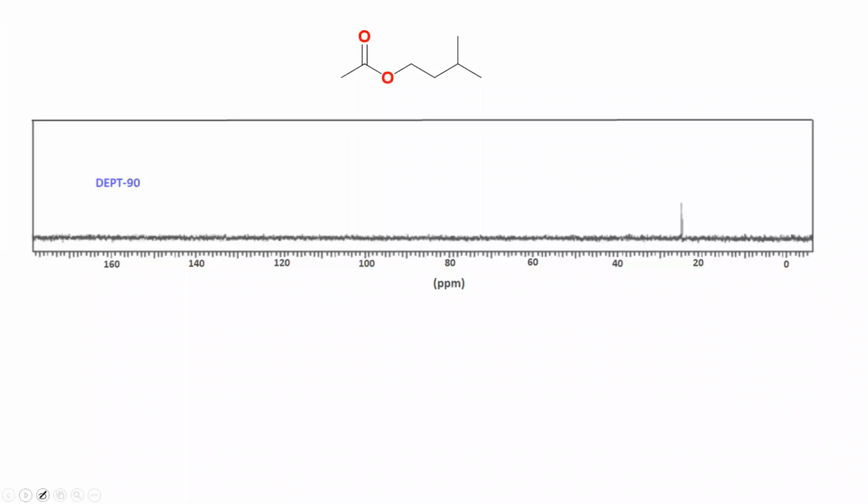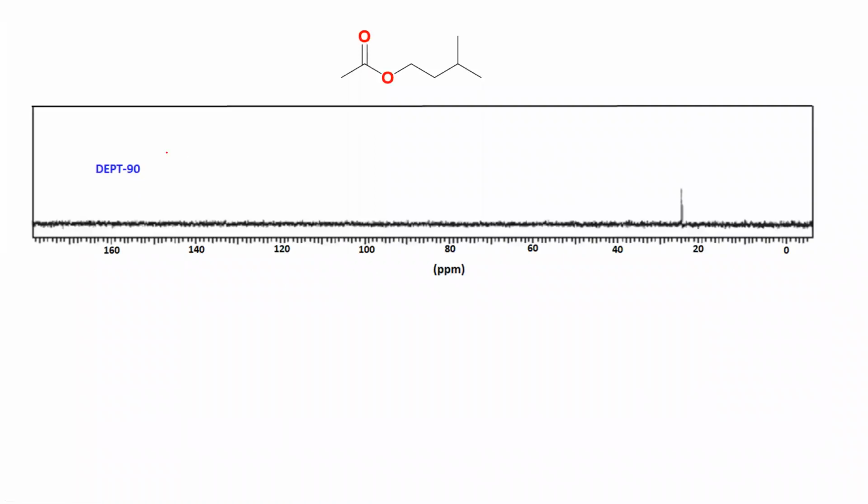how the 90 will be looking. So in 90, how many peaks are you getting? In DPT 90, you have only one peak here. Any other you are getting? No. Even the silane is missing here. No CDCl3 means no solvent peak, and no silane peak.